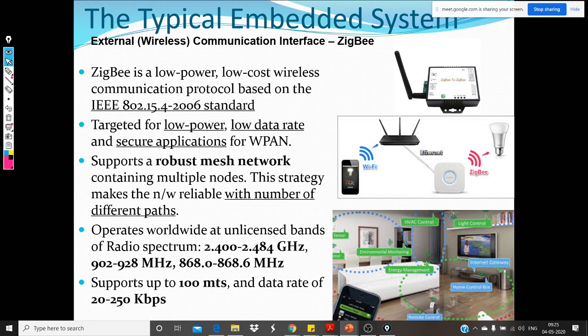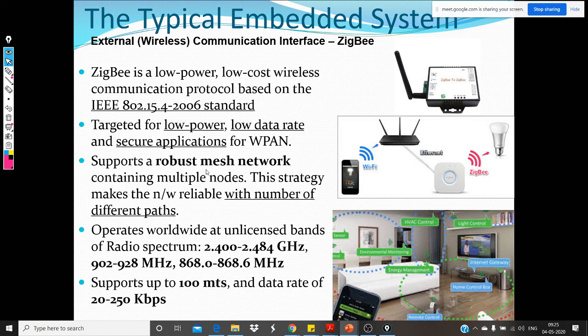So it's on the lower side and it's a very power efficient protocol. That's why it has become popular in the Internet of Things world. It's targeted for low power, low data rate and secure applications for WPAN. It also provides security, so it has the best of both the infrared as well as the Bluetooth part.